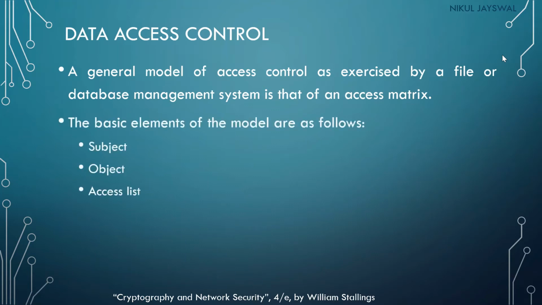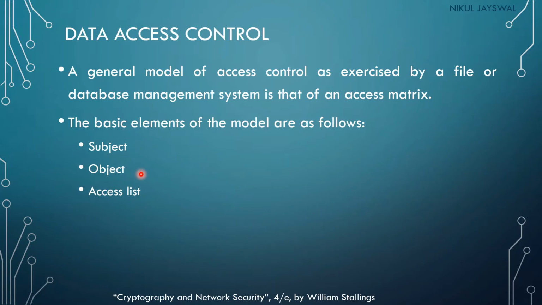So the basic model of data access control will contain the following elements. First is subject, second is object, and third is access list. The user of the system will be called a subject, and the files and the programs will be called an object, and which subject can access which file or object, that rule will be set in the access list. So the access list will have the rules for the subject and object.